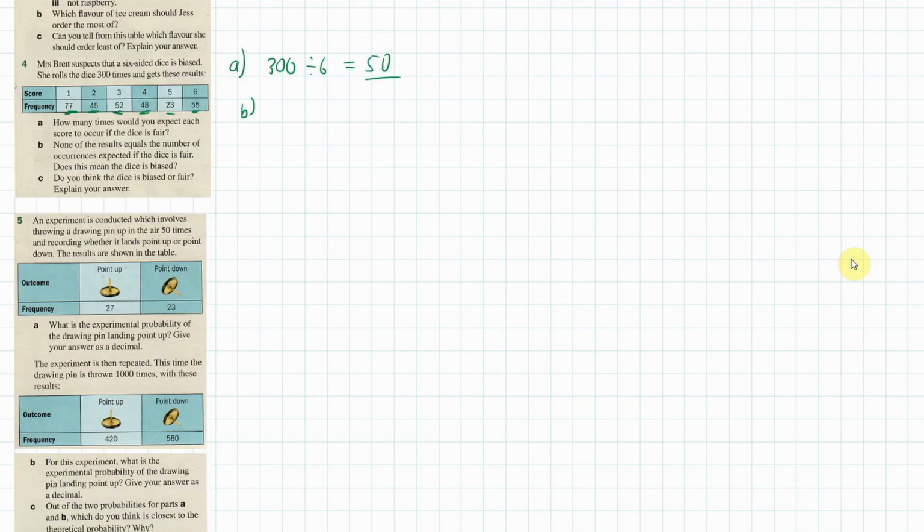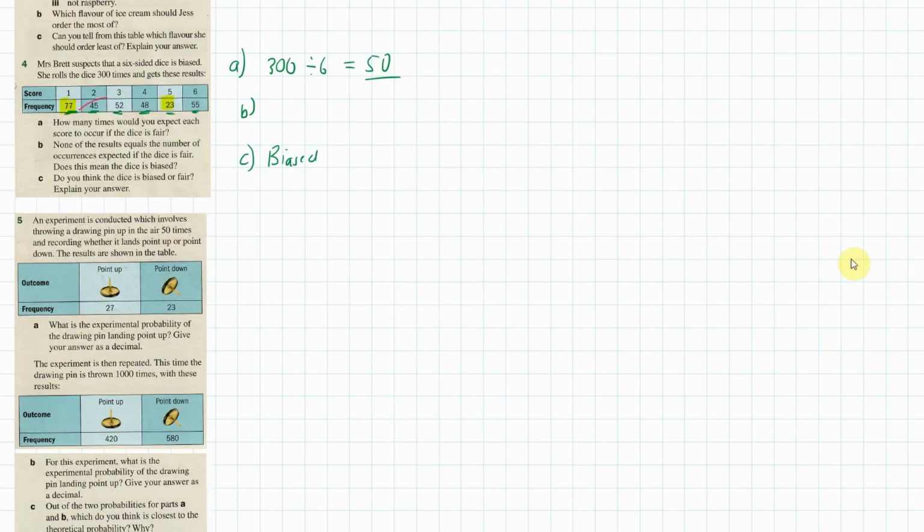And again, like I said in an earlier question, the more trials that you have, the closer you're going to get to that expected probability. Okay, so C, do you think the dice is biased or fair? Okay, I think it's biased because of this result here and this result here.